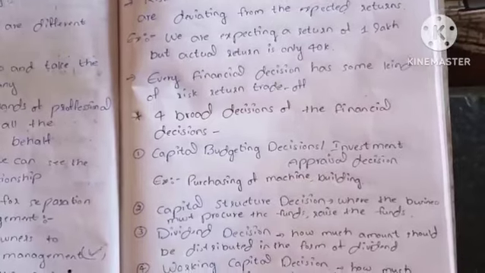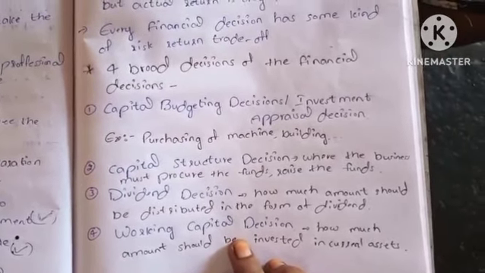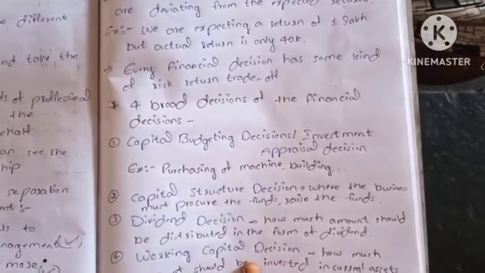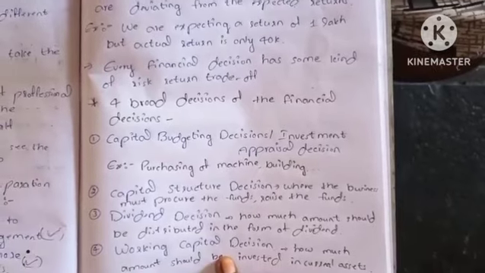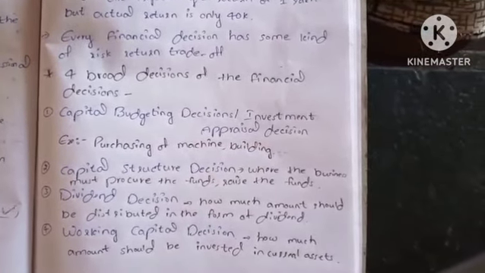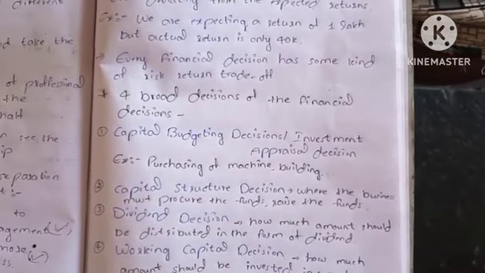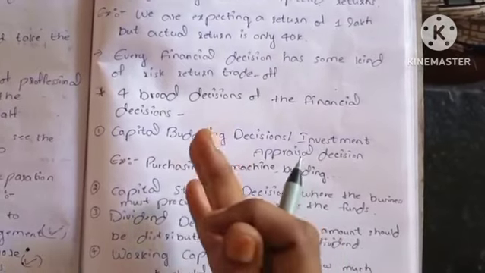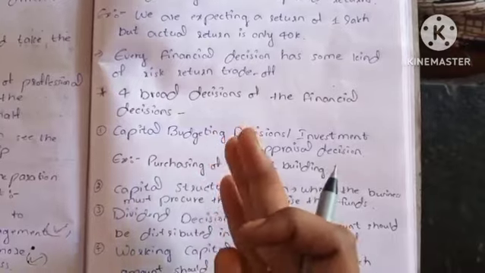Coming to working capital decisions, here how much amount should be invested in current assets, and how much should be kept to pay current liabilities on time, so that the business has a good liquidity position. Every decision regarding working capital also has an impact on returns as well as risk, right?